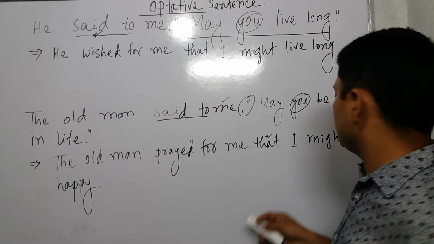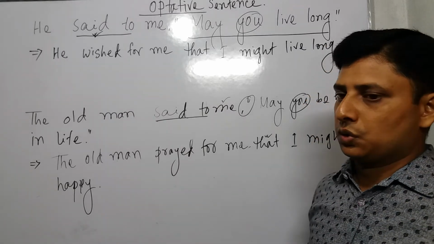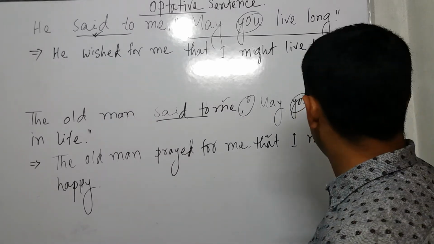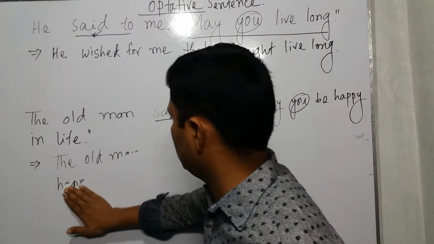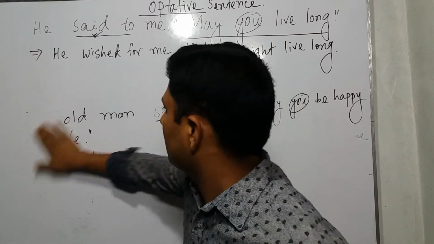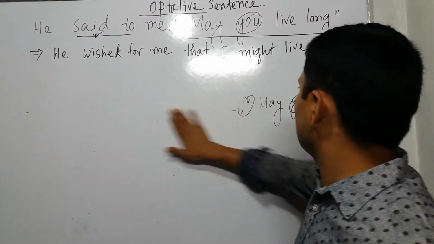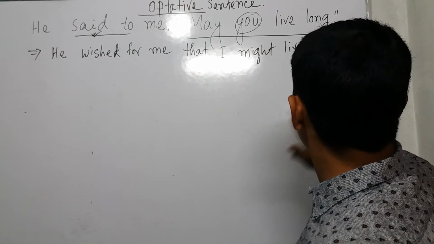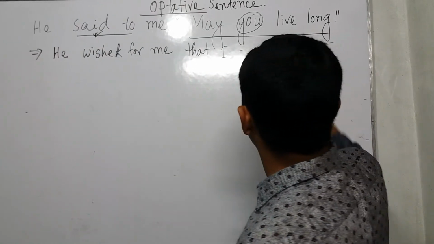I think you will all have understood that. Now I would like to give you a task. First, let me remind you of the rule for optative sentences, direct to indirect.